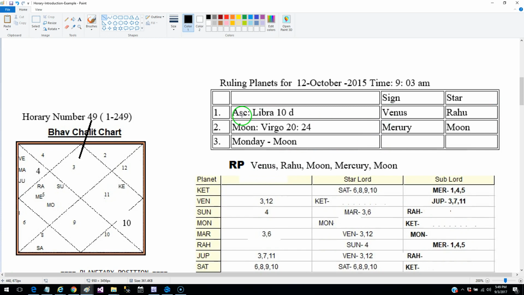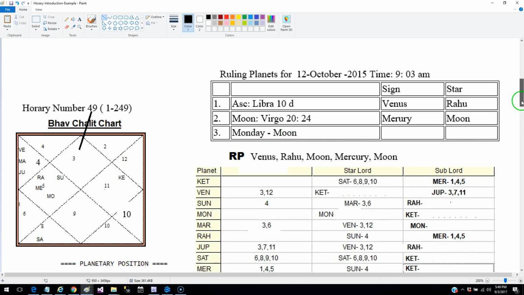Venus is the lord of Libra, which was rising at this time, and the ascendant was in Rahu star. So this is the order of strength. The strongest of the ruling planets is Venus, second is Rahu, third is the moon star, which is moon. Fourth is the moon sign lord. Moon is in Virgo, so Mercury. And finally, fifth or the weakest is the day lord. It was a Monday, so moon is the day lord.